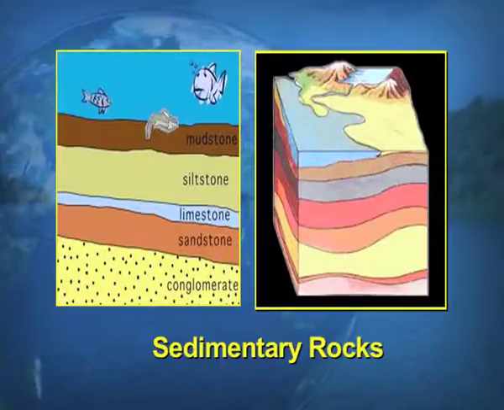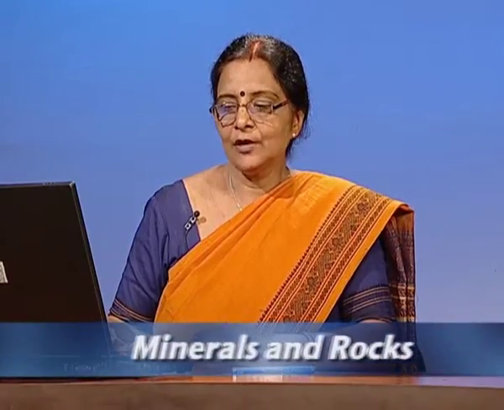Now, just for your information, if you look at the screen, you can see two visuals of the sedimentary rocks. One visual shows the sedimentation done by the river. So, when the sedimentation is done by the river in the water, the sediments will settle according to the weight of the sediments. So, down below we have the conglomerates, on the top we have the sandstone, further we have limestone, then we have the silt formation, and finally we have the mudstone. So, that means this sedimentation is according to the weight of the deposits.